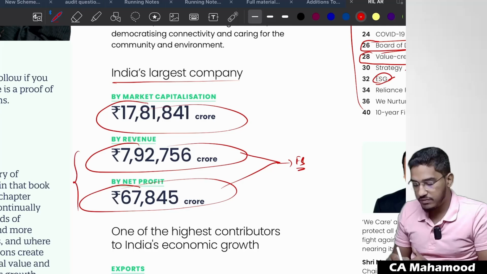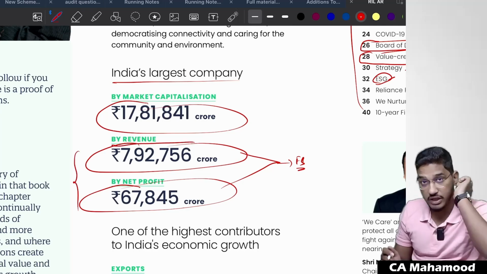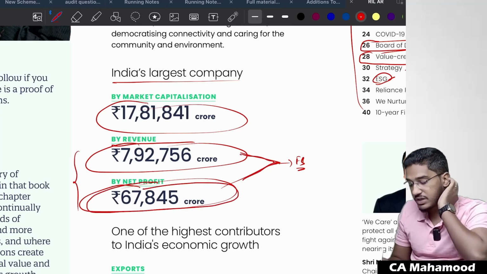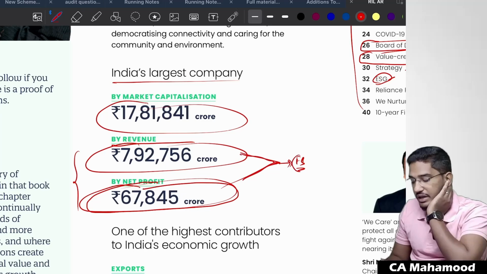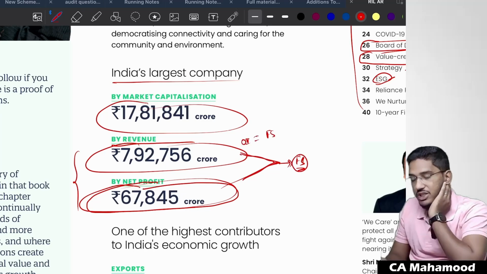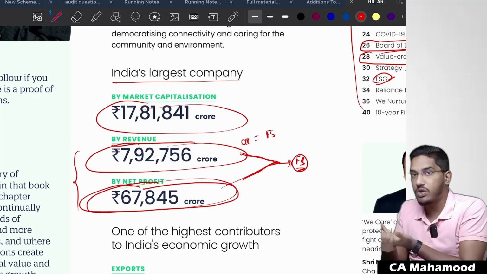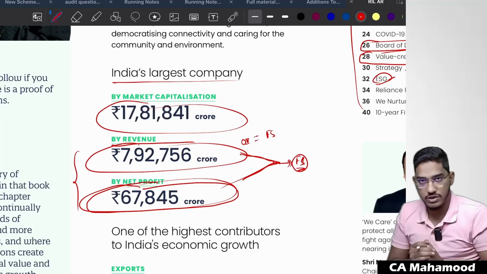Here, I'm telling you just one simple example. On the first page of the annual report itself, they have stated a revenue of 7,92,756 crores and a net profit of 67,845 crores. These are the figures which refer to the financial statements. Don't you think at least I have to check this other information against the financial statements and see whether both are matching or inconsistent? Am I required to check it once or not? Yes, you are required to check it.